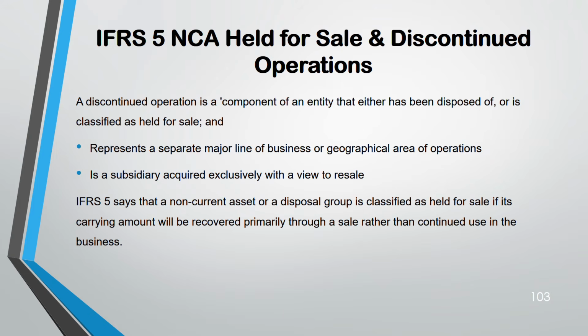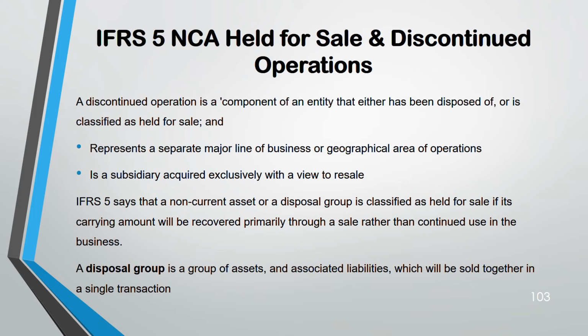We are going to get benefit. Let's say we have a machinery. From that machinery we are going to earn revenue. We keep it in the business for 5-6 years. And then if we plan to sell, then we'll see. Okay. Then it comes into the classification of non-current assets held for sale. A disposal group is a group of assets or liabilities which will be sold together in a single transaction. Okay. You're not selling it separately. It's together.